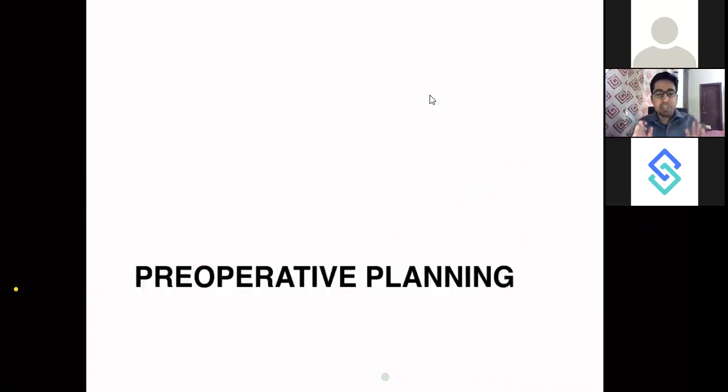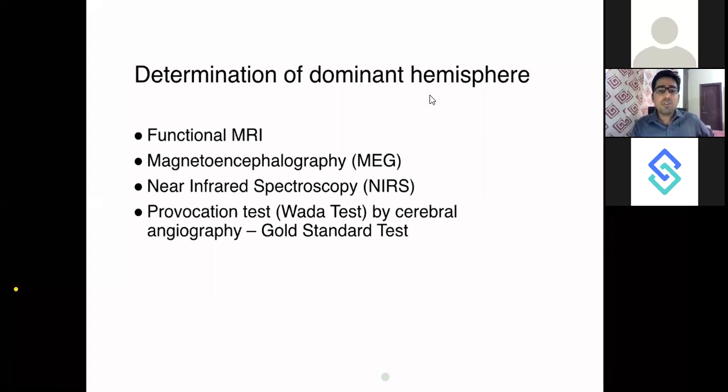Now I'll give you the picture of pre-operative planning. Now this pre-operative planning is not just specific to awake craniotomies. We do such kind of pre-operative planning even for the procedures which we operate through general anesthesia. So you have to first determine which is the patient's dominant hemisphere. What are the functional areas which are at risk when you will be operating, when you are removing the tumor?